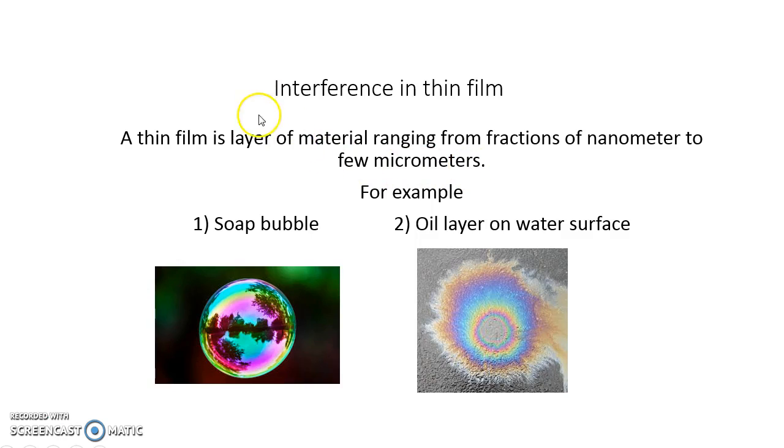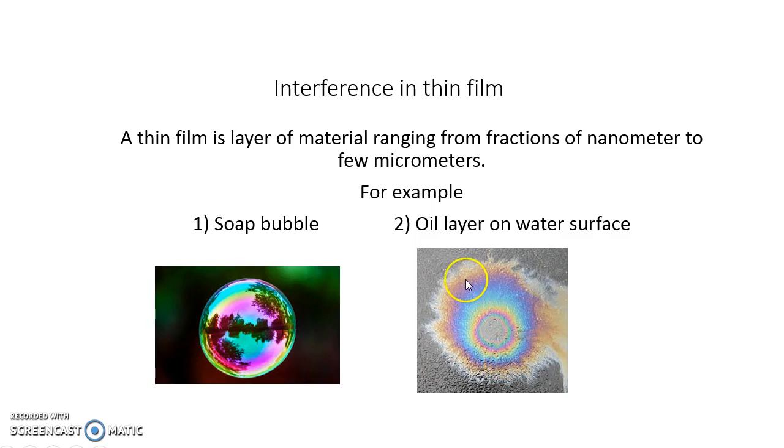An example of a thin film we observe in our daily life is a soap bubble. The thickness of the soap bubble is of the order of a few micrometers, or in the range of nanometers. So this is a very good example of a thin film. Another example one can consider is oil spread on the water surface. Whatever layer is formed by that oil on the water surface is also a thin film.